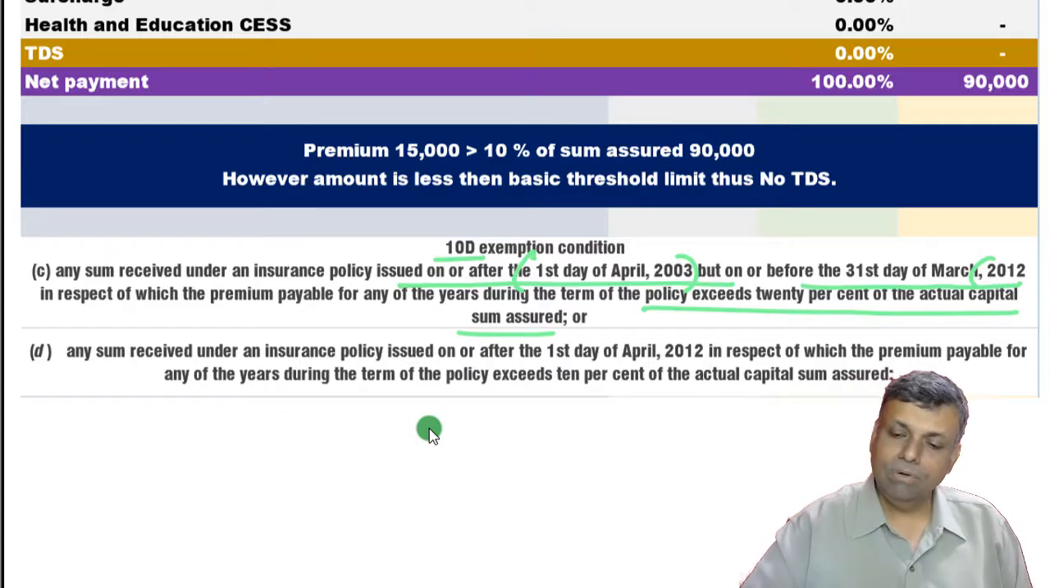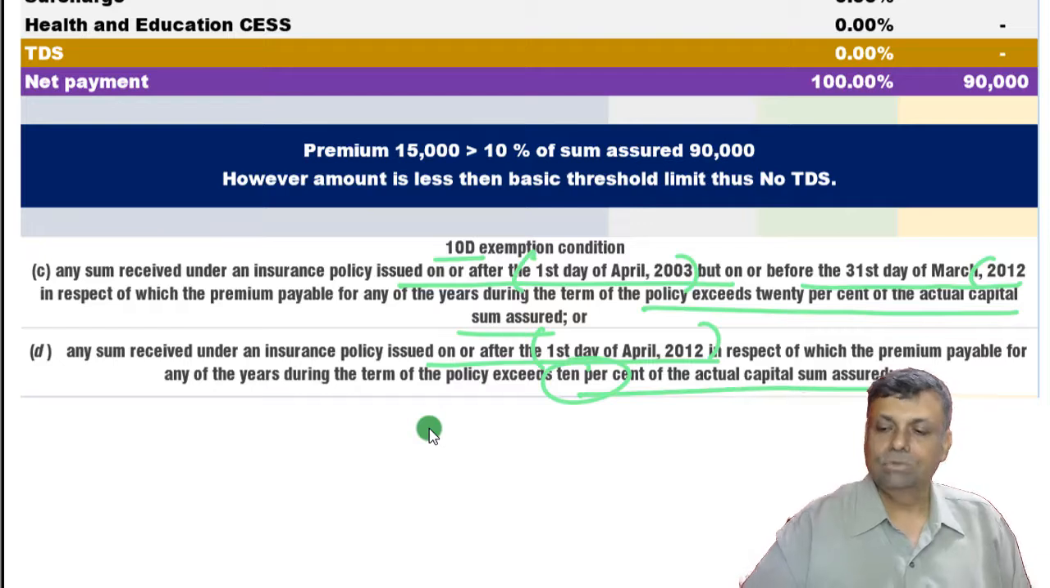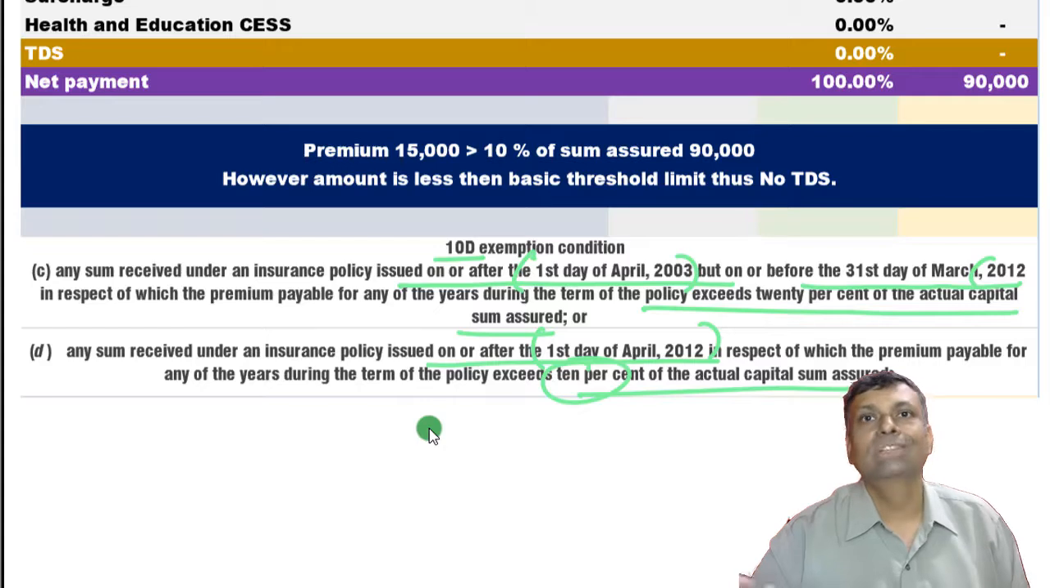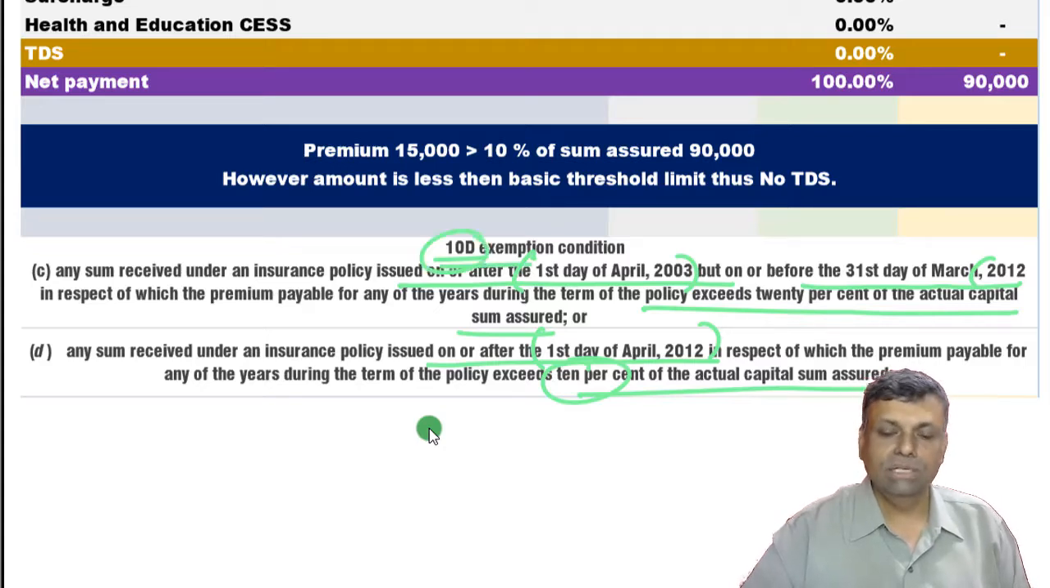And if you are taking policies on or after 1st April 2012, then it is 10% of the actual capital sum assured. So if your premium is less than 10% of the sum assured, then it will be exempt. But if your premium is more than 10% of the sum assured, then it will not be exempt. So that is how the difference is going to be in relation to section 10(10)D.